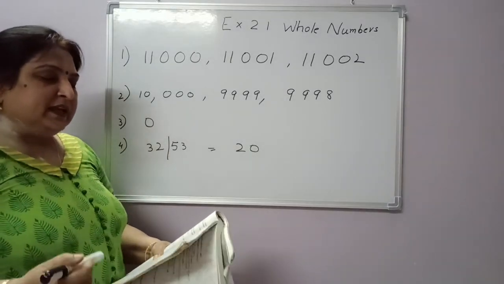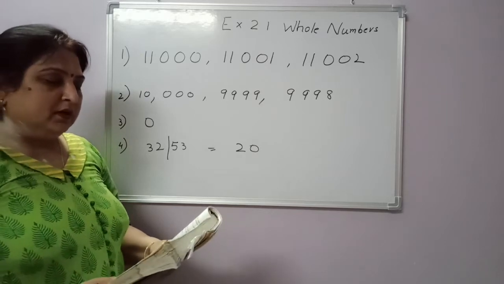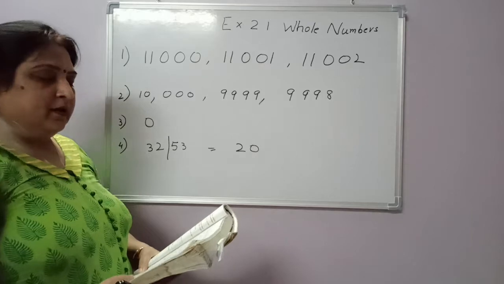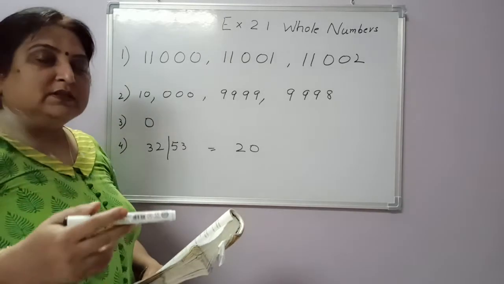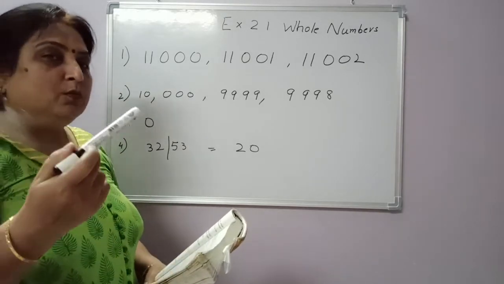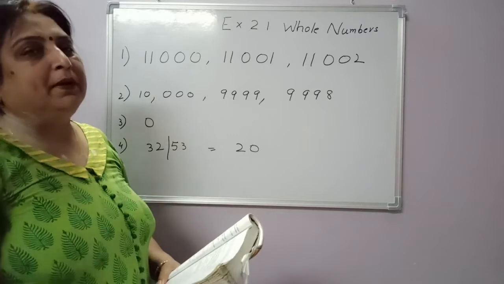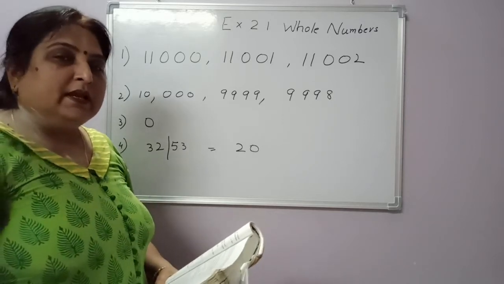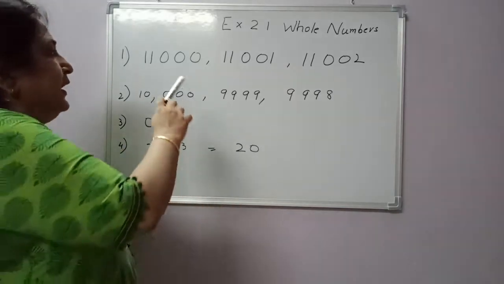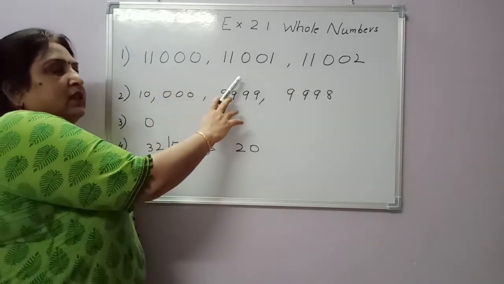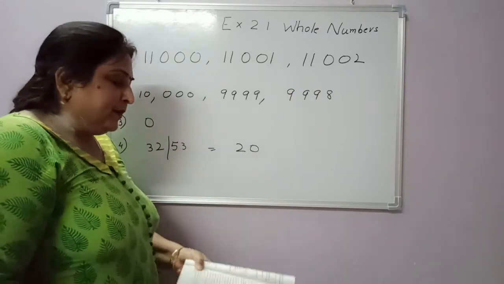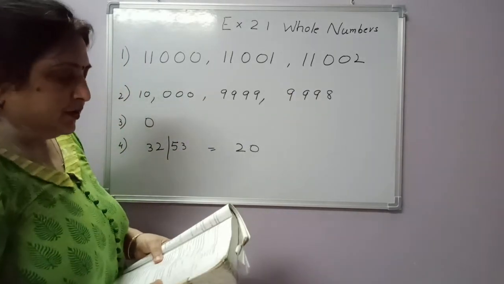Write the next three natural numbers after 10,999. See, for three numbers after, either you add 1 or you simply know the counting. What comes after 10,999 is 11,000, 11,001, 11,002. Okay, see the next question.